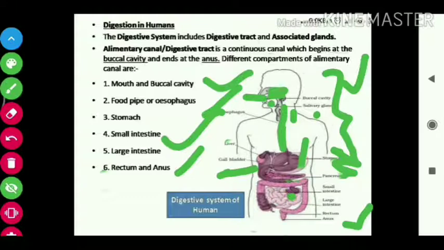Write this PDF, draw the digestive system of humans, and I am sending you a video link that you will see. It explains how digestion happens in humans, and you have to write those tables that I made. Okay, thank you.